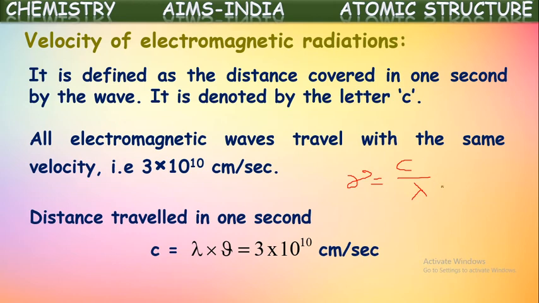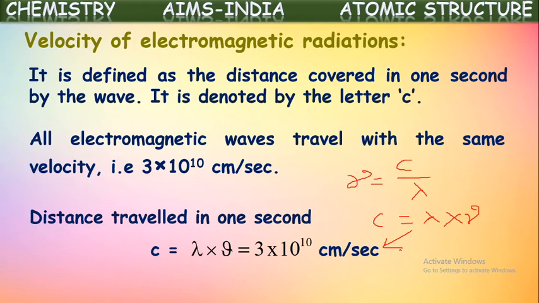So from this equation, if you write c is equal to, lambda will come to this side, it becomes lambda into frequency, which is equal to the velocity of light, that is 3 into 10 to the power of 8 meters per second. All the electromagnetic radiations are supposed to be traveling with the same velocity, that is 3 into 10 to the power of 10 centimeters per second, or 3 into 10 to the power of 8 meters per second.